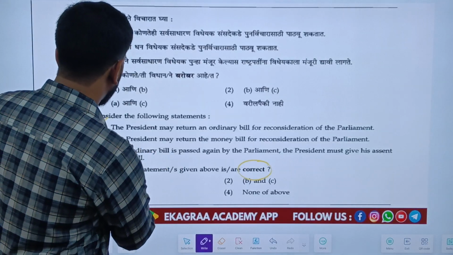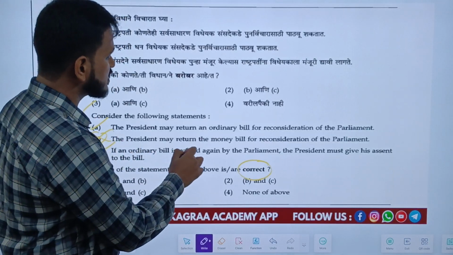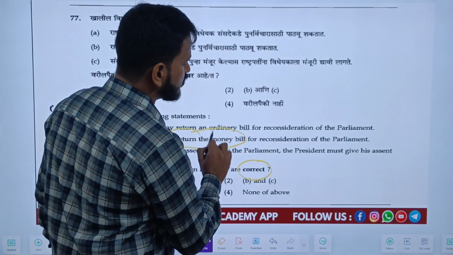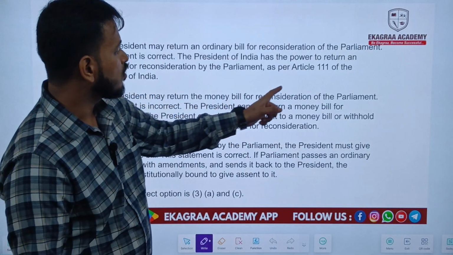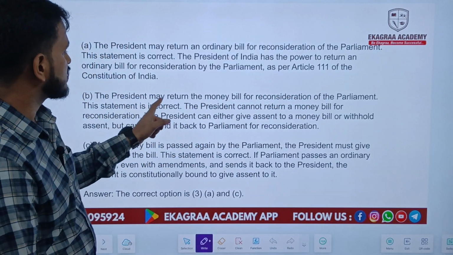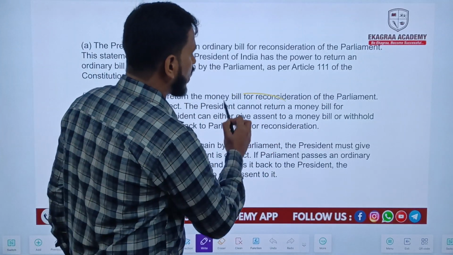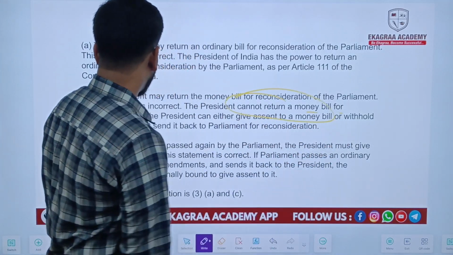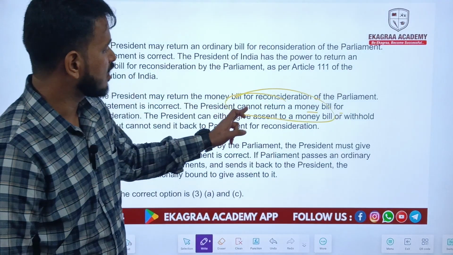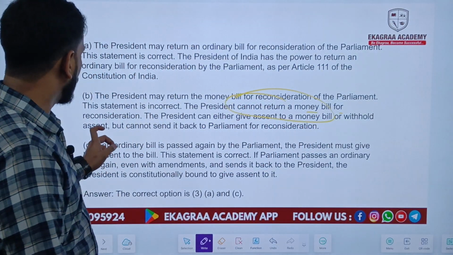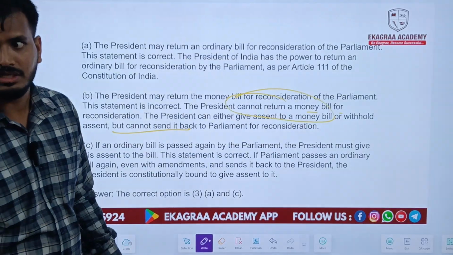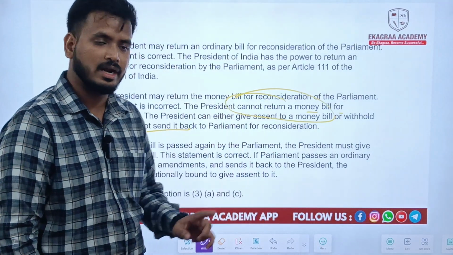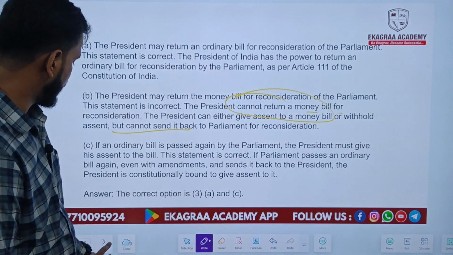Let's have a look at why B is wrong. The statement that the President may return the money bill for reconsideration of Parliament is incorrect, because the President cannot return a money bill for reconsideration. The President can either give assent to a money bill or withhold assent, but cannot send it back to the Parliament for reconsideration. That's why statement B is incorrect, and the right answer is option 3, A and C.